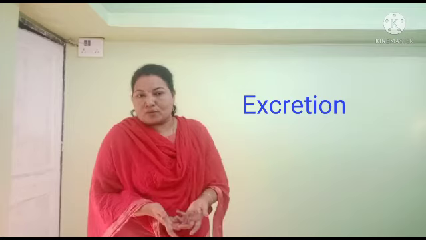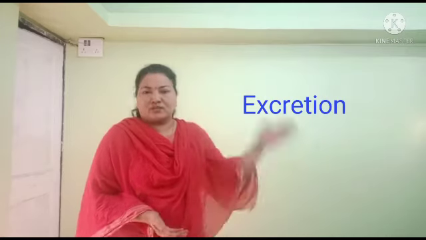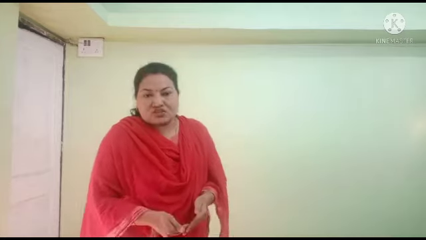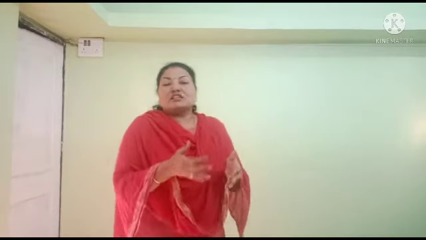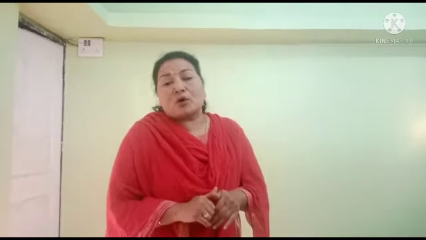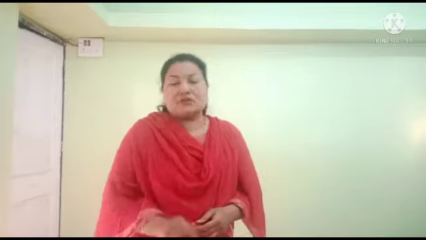Excess waste material should be given out of the body, and this process is called excretion. If this waste is accumulated in the body, it converts into poison. So you should always keep it in mind. Excretion is a very important topic of this chapter.